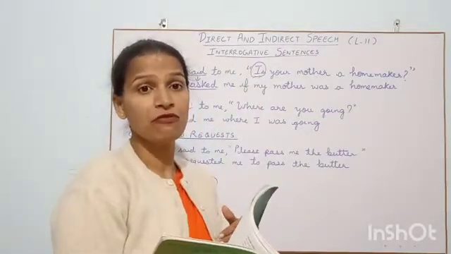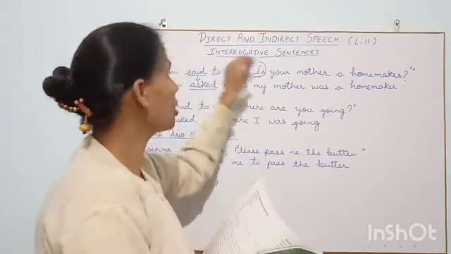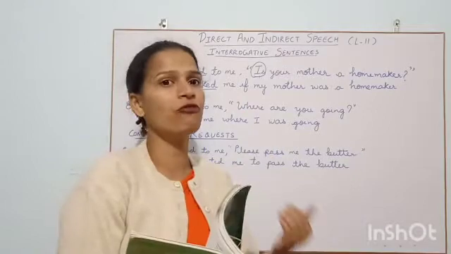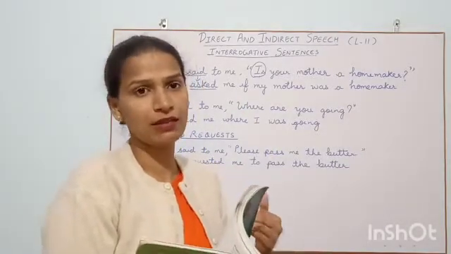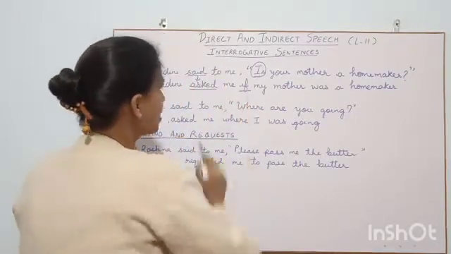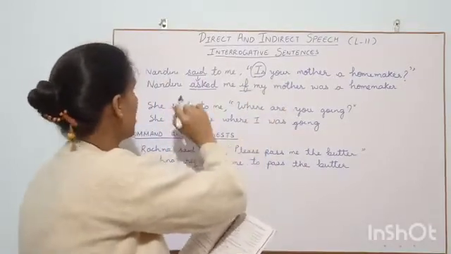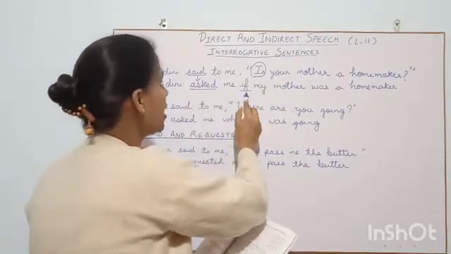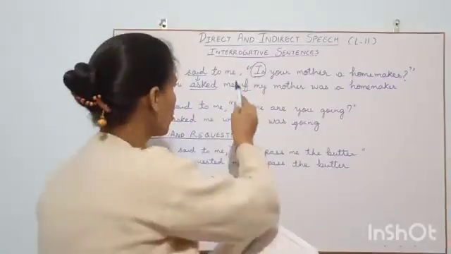But here we are not going to use that because in interrogative sentences we avoid that. We do not put that in the sentence. Instead, we use if and whether so that it can look connected. So Nandini asked me if. You may even use whether, there is no problem in it.